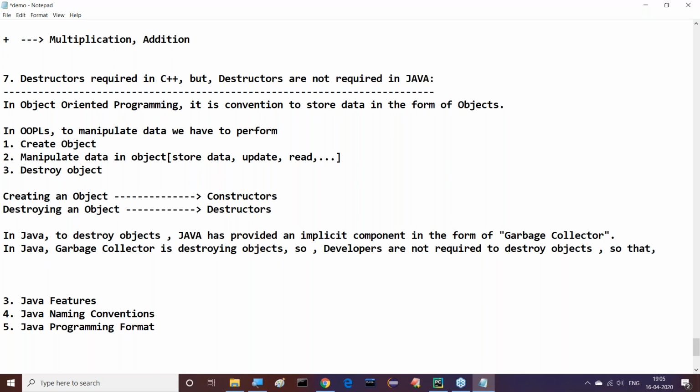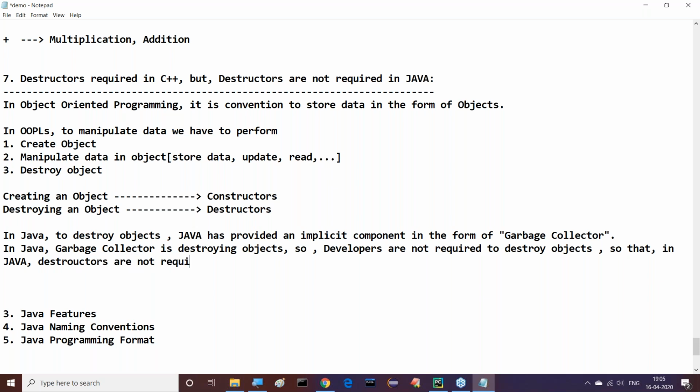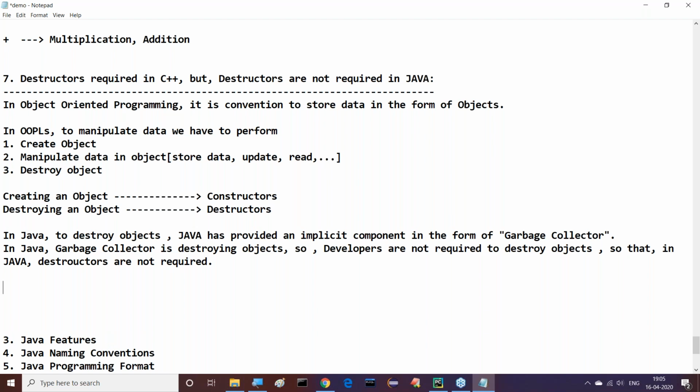So when developers are not required to destroy objects, in Java destructors are not required. If developers are destroying objects, definitely destructors are required. But in Java, developers are not destroying the objects. Only garbage collector is destroying the objects. So automatically, destructors are not required in the case of Java. All of you observe this clearly. Destructors are not required in Java. Why? Because garbage collector is available. Because of that garbage collector only, the destructor requirement is not there. So Java does not allow destructors.